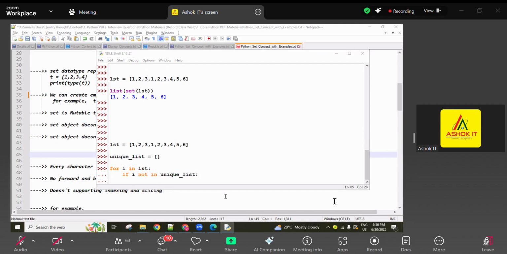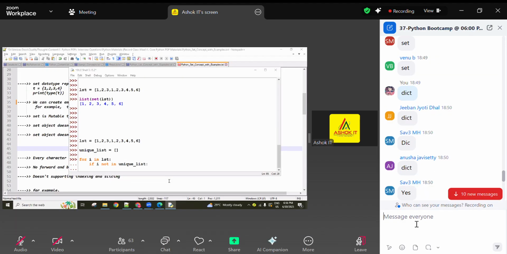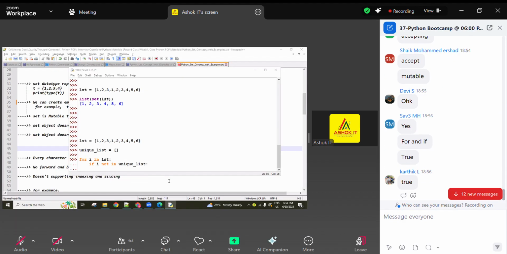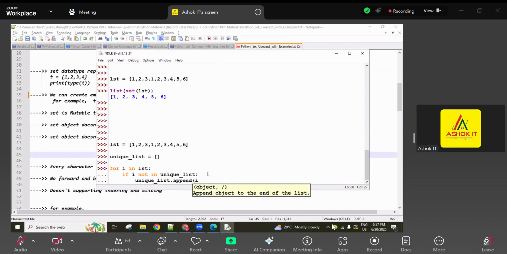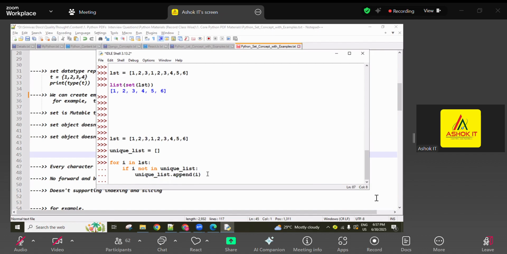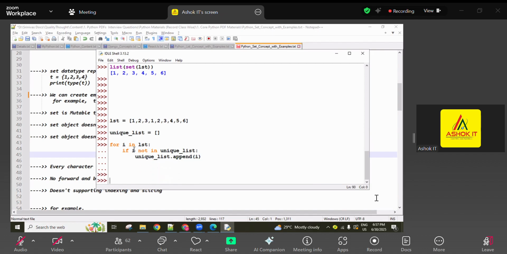This returns true or false. Let me know, does this last line return true or false? 1 is not in unique list, I checked. Okay, true. True means going inside the block. Inside the block, in this unique list I want to add this element using the append method. This I value I'm going to add. Okay, so next time 2. 2 is also not available in this unique list, so add it. Next 3 is not available, so add it.